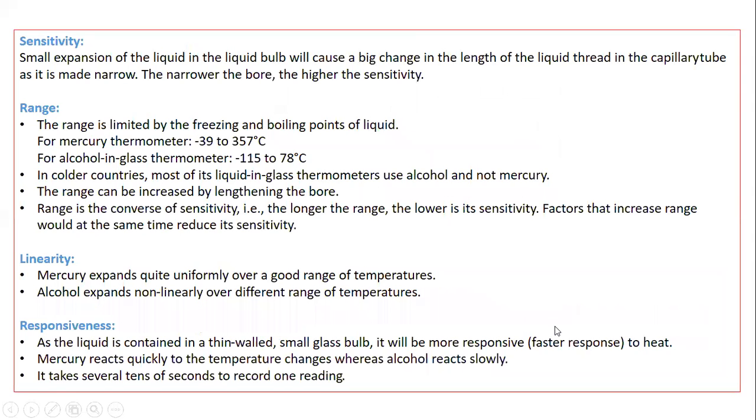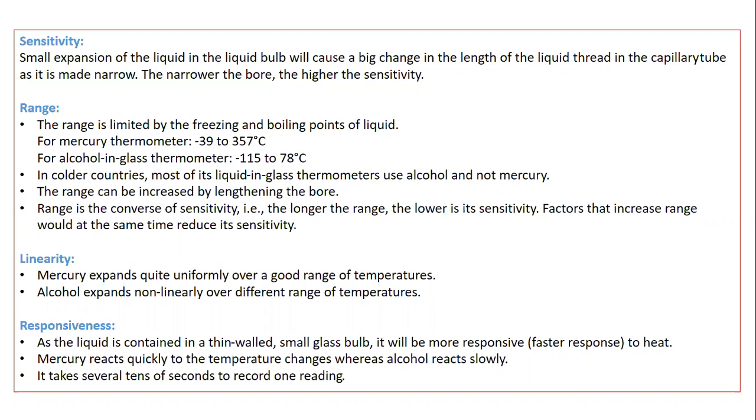Now we talk about some important terminologies related to the laboratory thermometer. First we discuss sensitivity. Beta, sensitivity means a small expansion of the liquid in the bulb will cause a big change in the length of the liquid thread in the capillary tube. As it is made narrow, the narrower the bore, the higher the sensitivity. So beta, what is sensitivity?